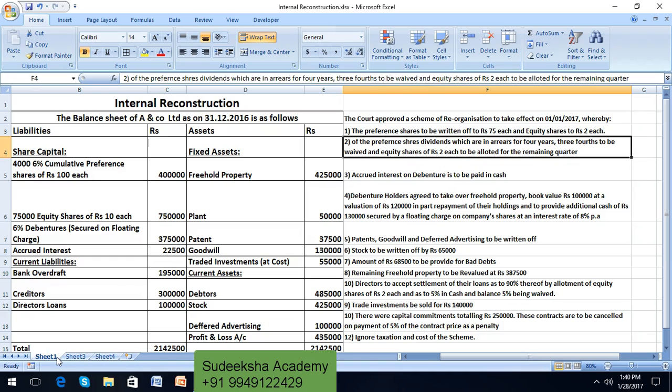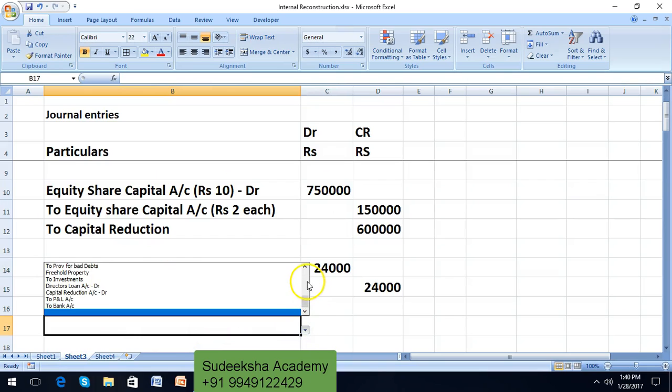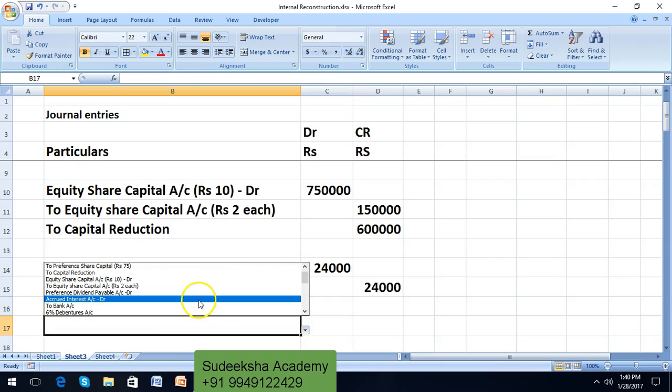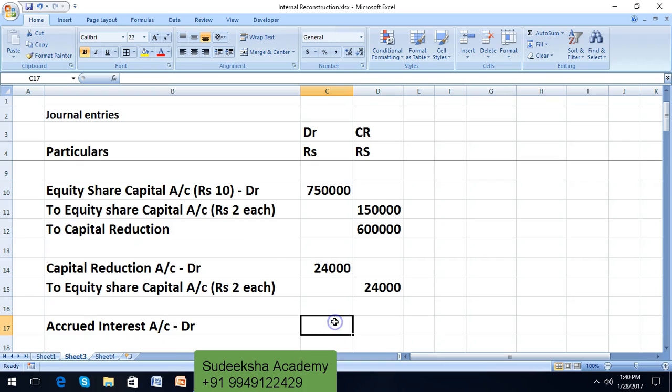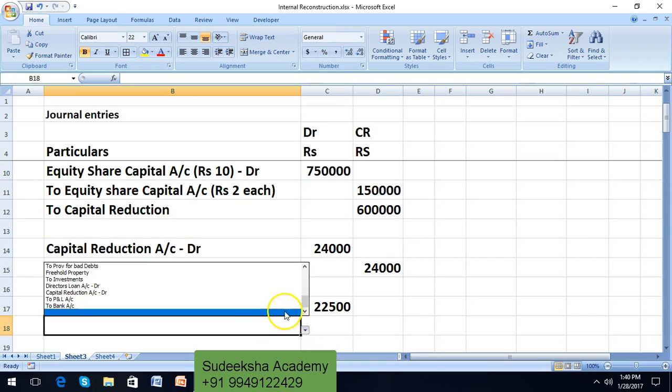So accrued interest 3,75,000 into 6% is 22,500. So that amount is paid by utilizing the cash. So write down a general entry. Accrued interest on debentures should be debited with 22,500 rupees by giving a credit to bank account.